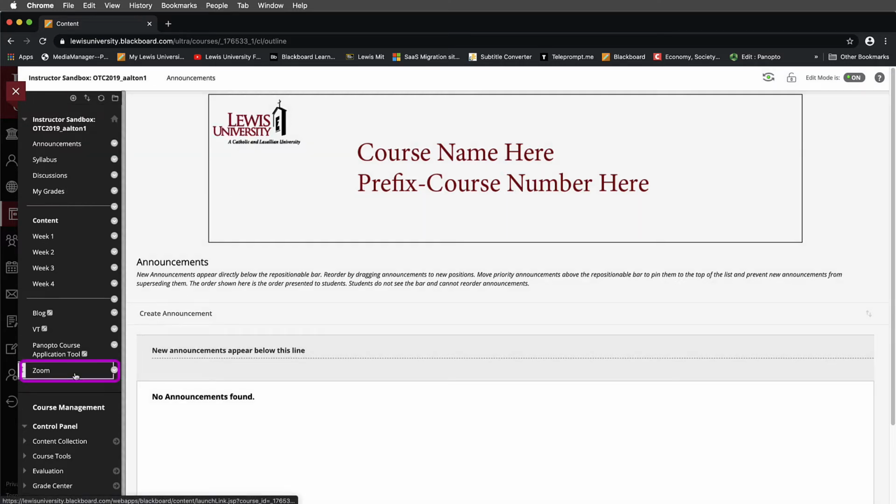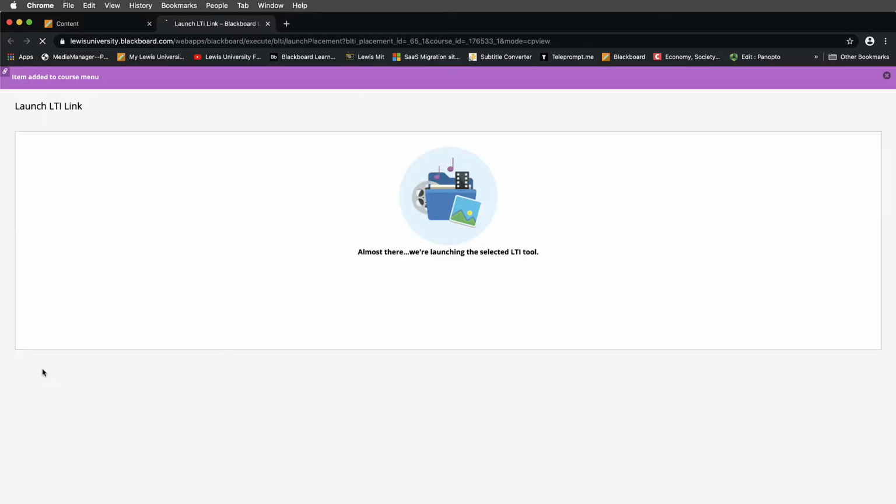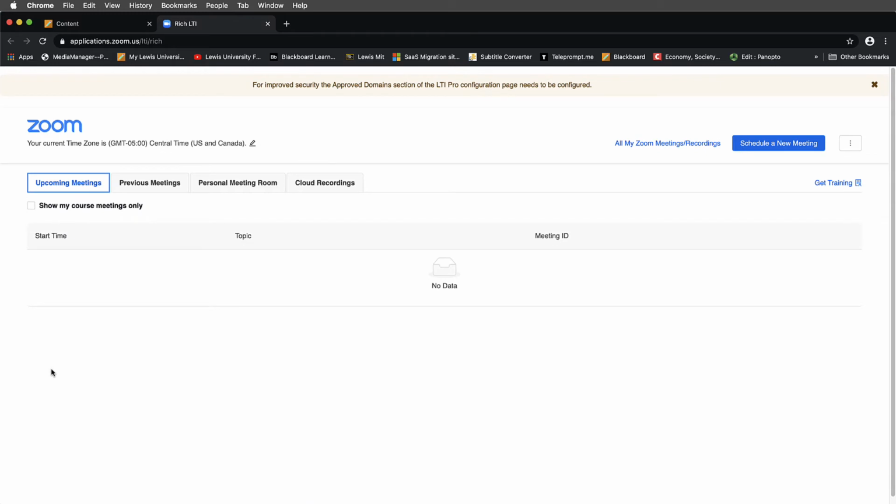Now notice that the Zoom tool link has been set up in your Blackboard course. To access Zoom for you or your students, now you can select the Zoom link. This will bring you to where you can actually set up and enter and leave meetings.